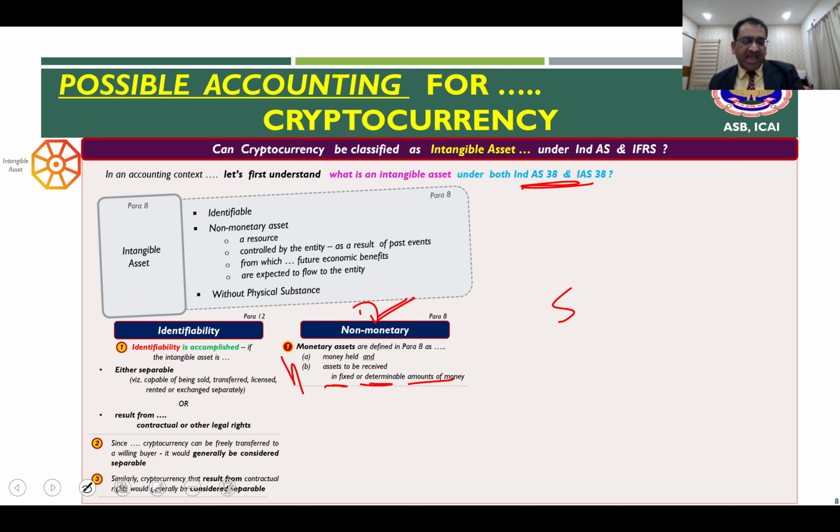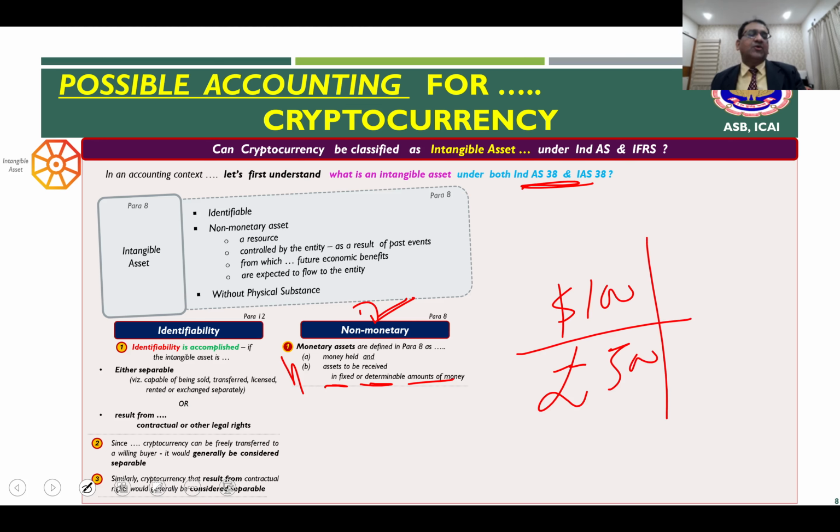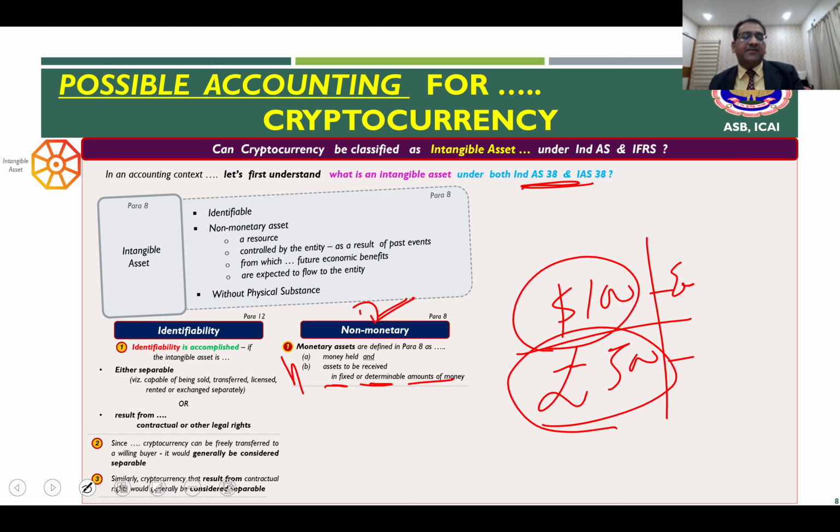So for example, if you have a dollar receivable of 100 or a payable of, let's say, pound 500. Now, in rupee terms, what you will get may be dependent upon the exchange rate applicable on conversion.